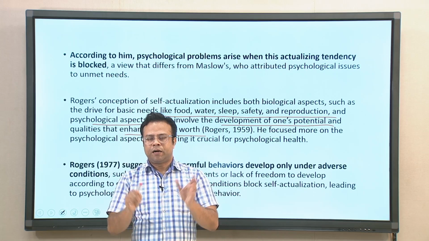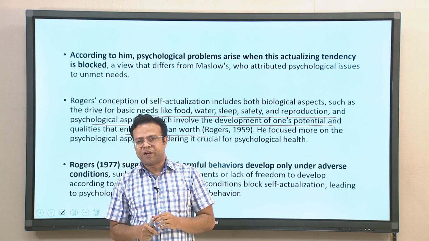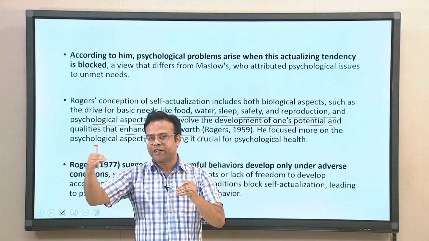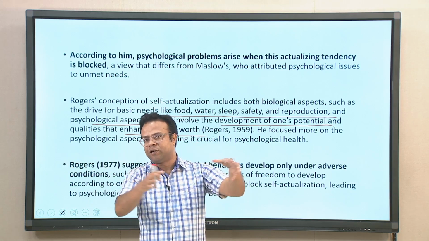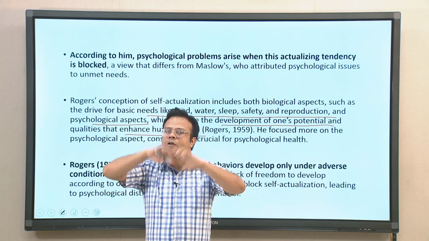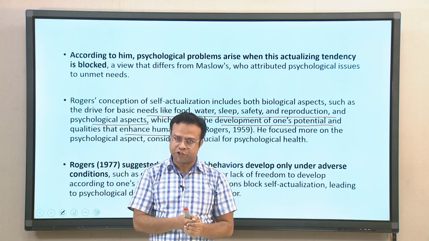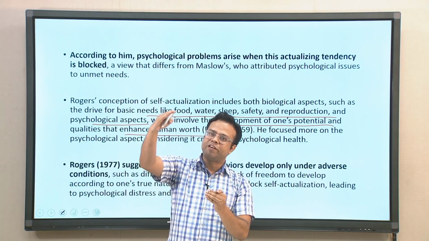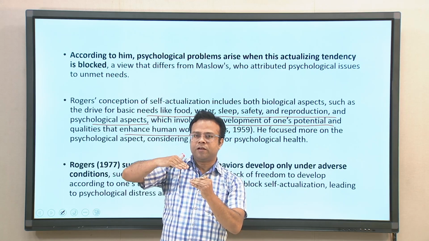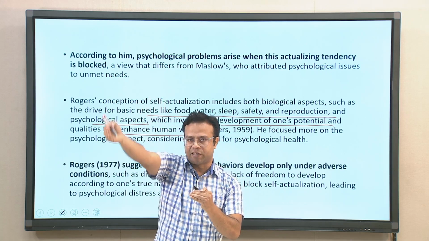If you see Rogers' conceptualization of self actualization, he is including all the other needs, including physiological needs and safety needs that Maslow was talking about, different levels of needs. He is including all these other needs under self actualization. Maslow was considering self actualization as a peak need. When we fulfill all the other needs, then we reach self actualization.